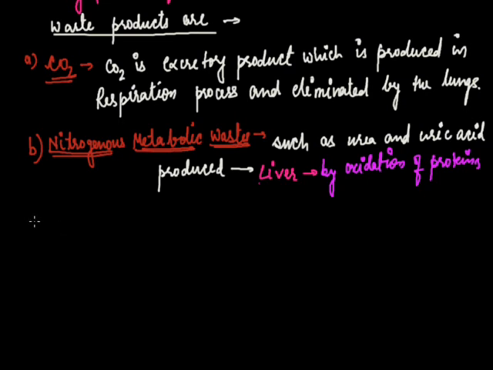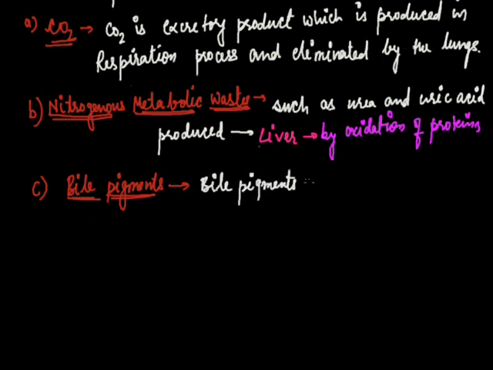The next excretory material of humans is bile pigments. Bile pigments are derived by the breakdown of hemoglobin of the erythrocyte.